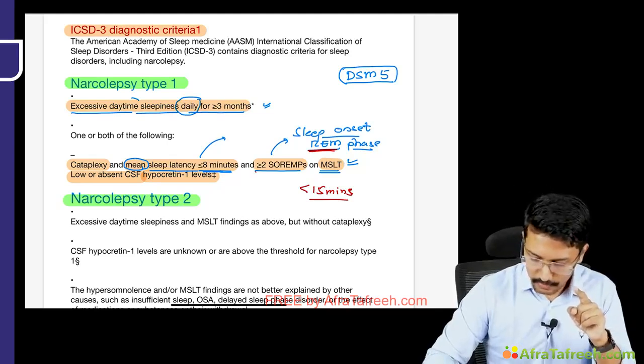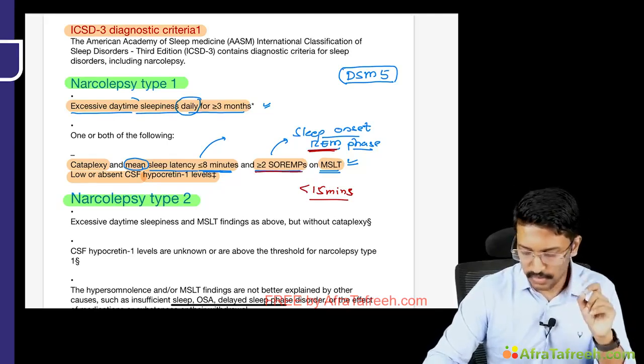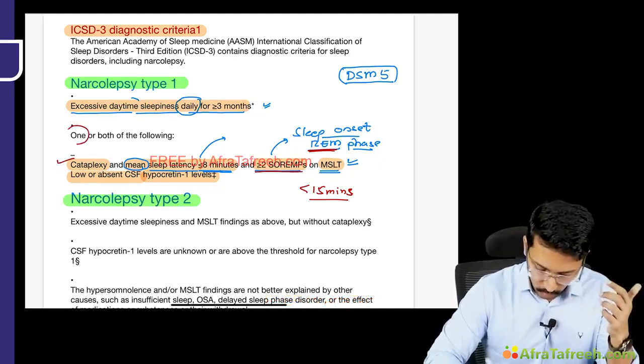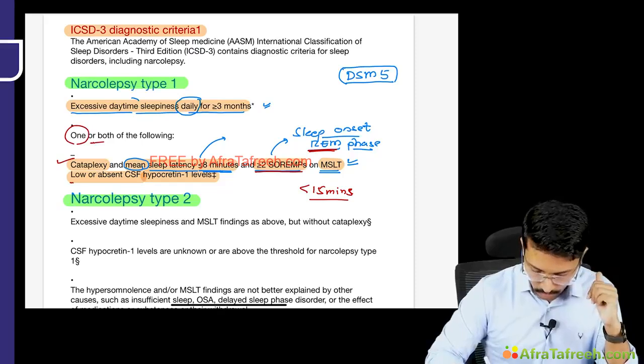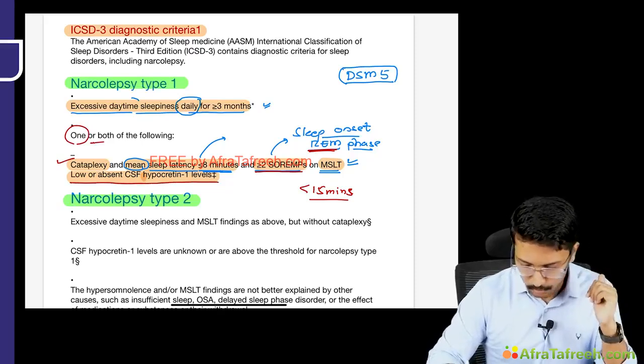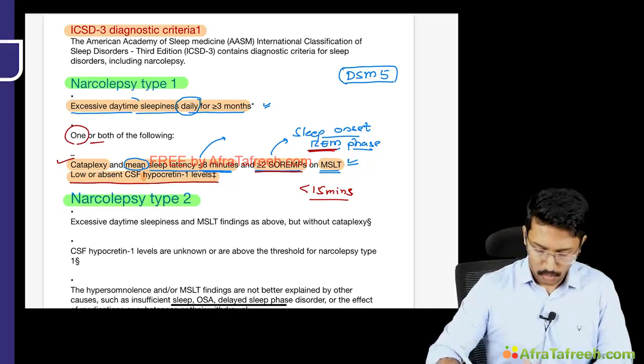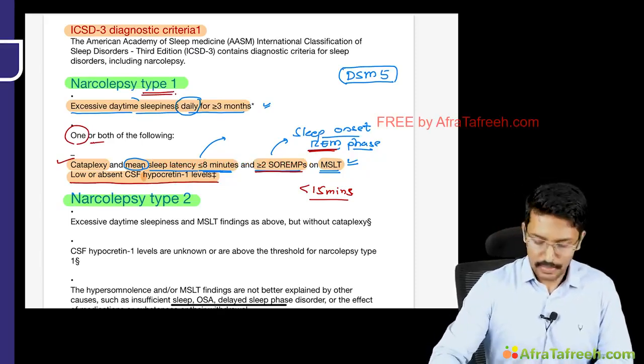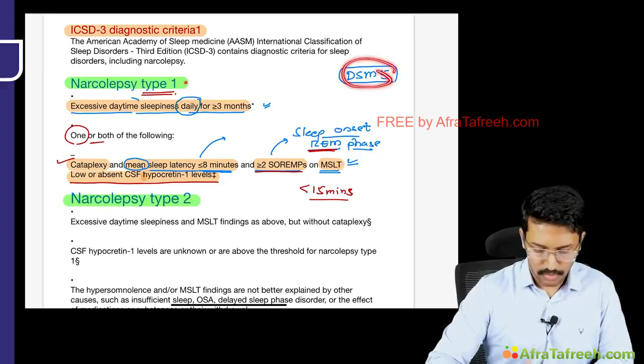Okay, and if more than or equal to 2 such episodes are documented on the MSLT, then that satisfies one of these criteria, or as I've already told you, low or absent hypocretin 1 levels. Okay, when these criteria are met, we typically call it as narcolepsy type 1. And in the DSM-5, there is only narcolepsy type 1.